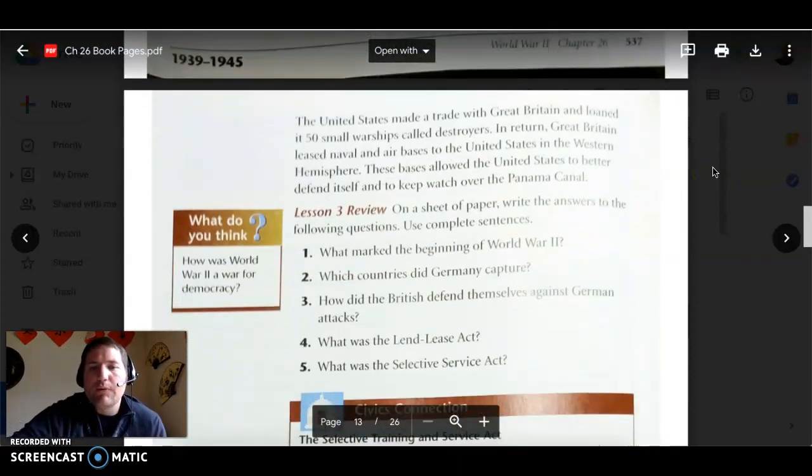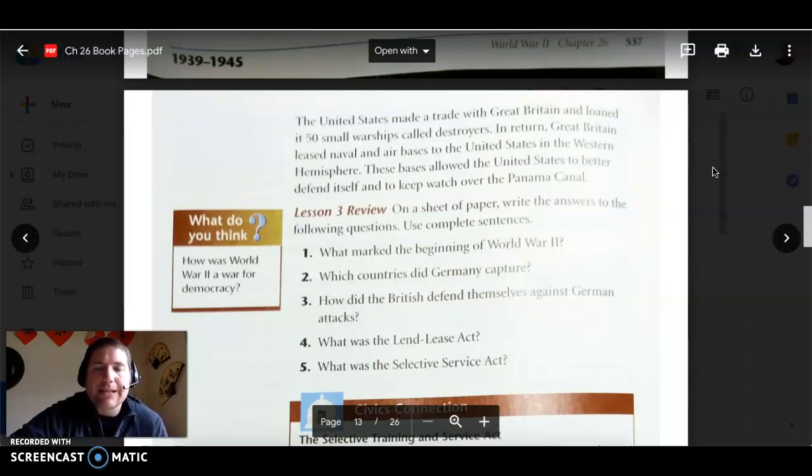All right, some questions. What marked the beginning of World War II? If I had to answer that, that would definitely be Germany attacking Poland on September 1st, 1939. Which countries did Germany capture? You can go back and look at those countries. How did the British defend themselves against German attacks? Big answer is the Royal Air Force and the radar.